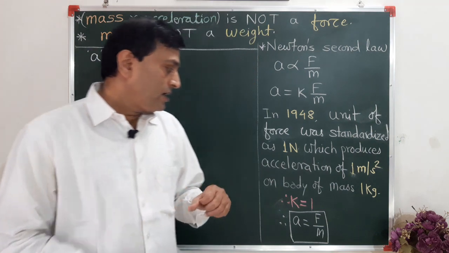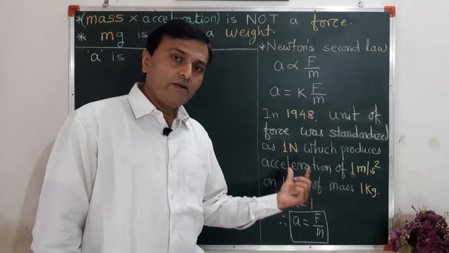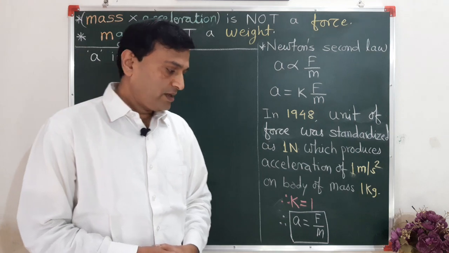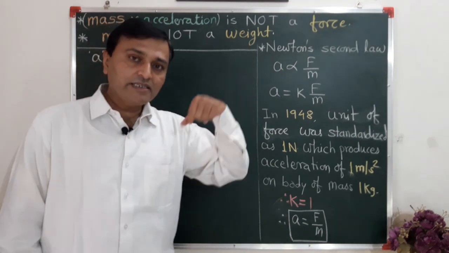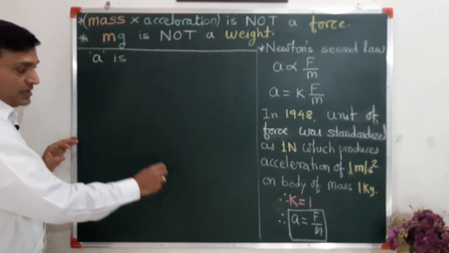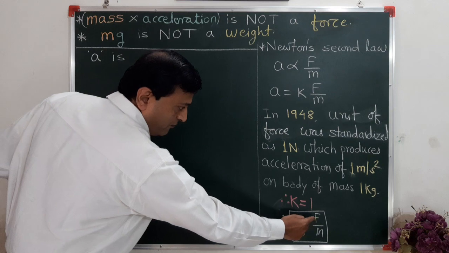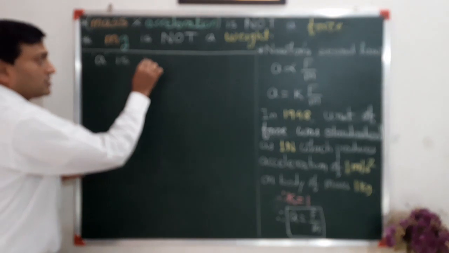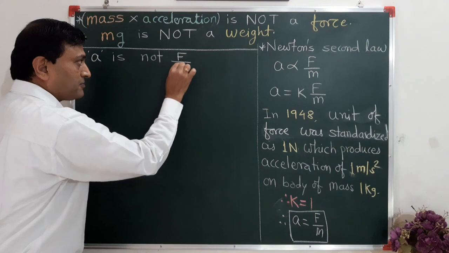Remember. Now, after taking k is equal to 1, this equation will become very simple. A is equal to F upon m. Now, what we have studied, acceleration is directly proportional. Okay. Now, in this case, this acceleration is equal to force upon mass, but this A is not F upon m.